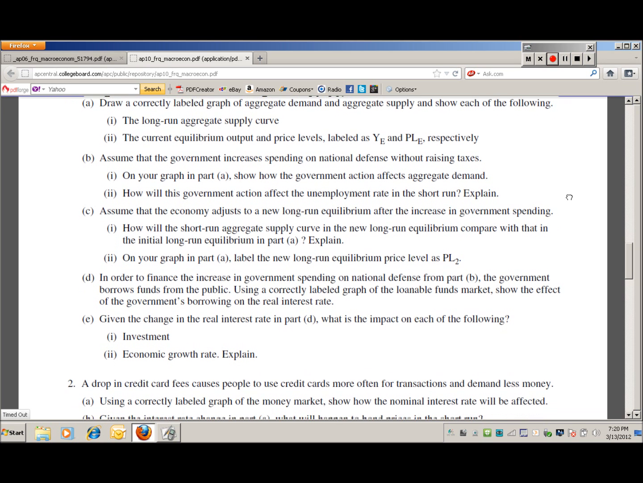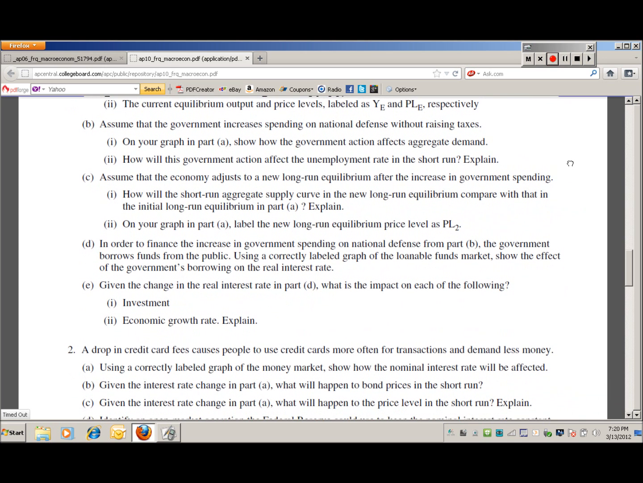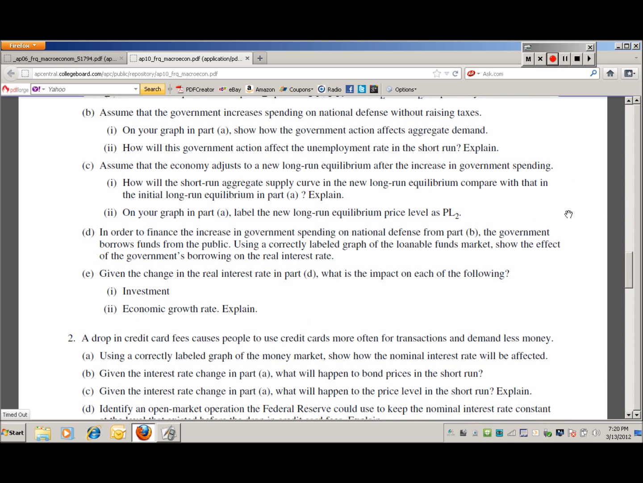So we've done 2 out of the 3 parts. Let's take a look at Part C. Assume that the economy adjusts to a new long-run equilibrium after the increase in government spending. How will the short-run aggregate supply curve in the new long-run equilibrium compare with that in the initial long-run equilibrium in Part A? Explain. On your graph in Part A, label the new long-run equilibrium price level as PL2.